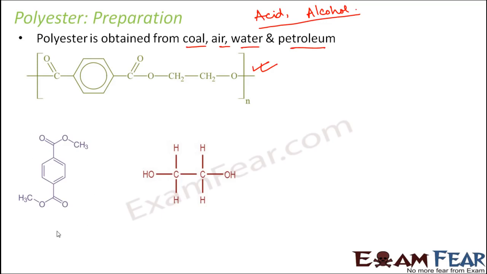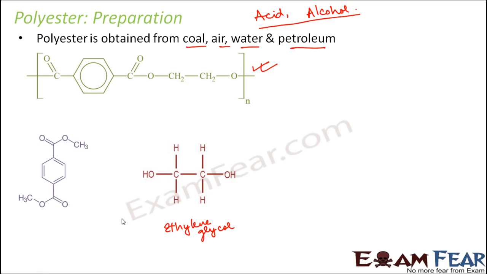You can see the acid and the alcohol here. The alcohol which we use here is ethylene glycol. Ethylene glycol is the alcohol that is used here, and which is the acid that we use? The acid is nothing but terephthalic acid or dimethyl terephthalate.